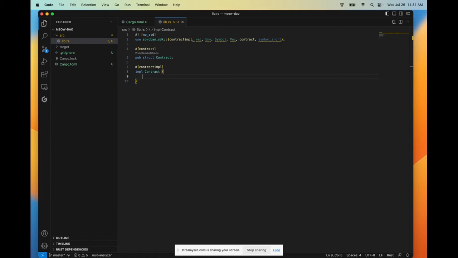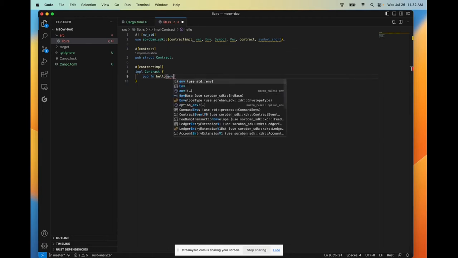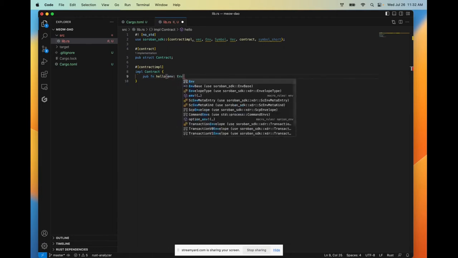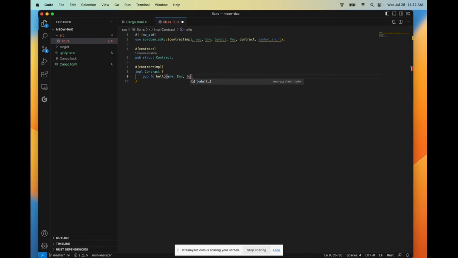What we're going to put in there is a public function written with pub fn, and we're going to call this function hello. We've seen pub before, we've seen fn before in our hello cats original function that we wrote. This pub fn declares a function called hello that has two parameters, which go inside parentheses. Those parameters are env of type Env and to of type Symbol.